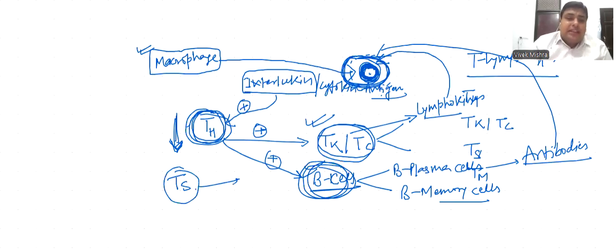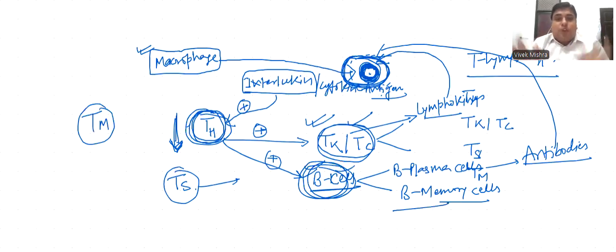All these encounters by T killer or B cell are memorized by T memory cell and B memory cell. In this process, the first time any pathogen enters inside our body, all these processes take place and take some time. After some duration, pathogens are completely encountered by our immune cells, and this is called the primary immune response.